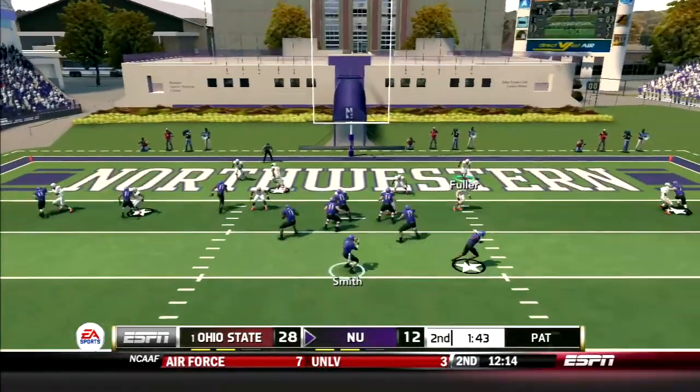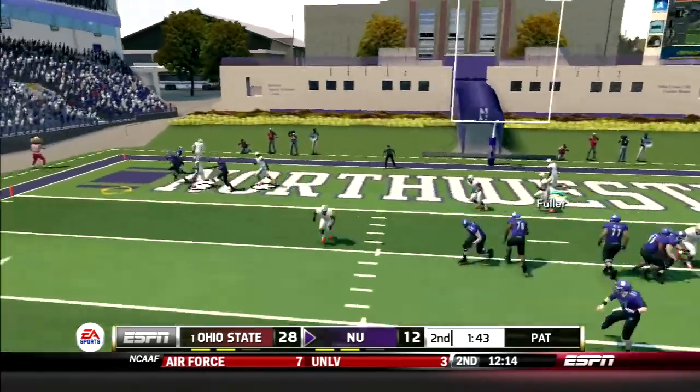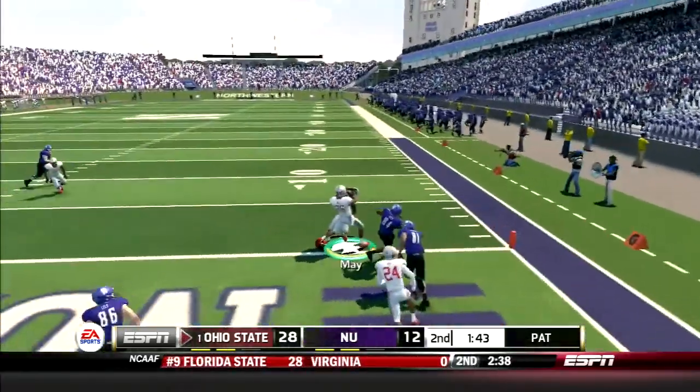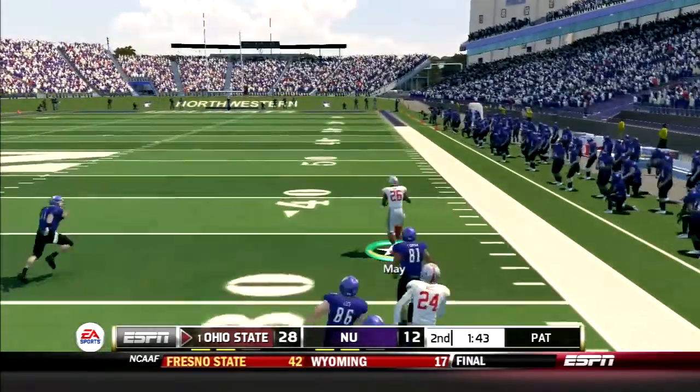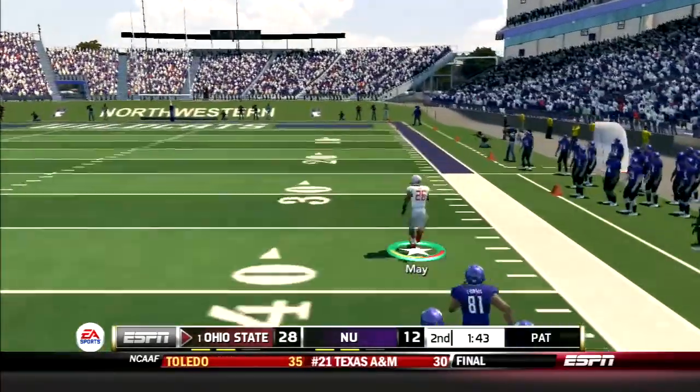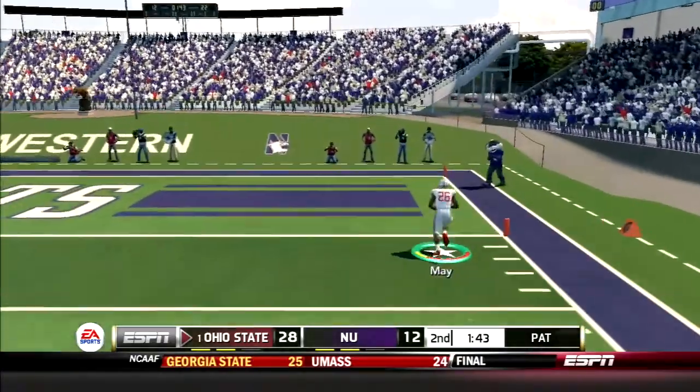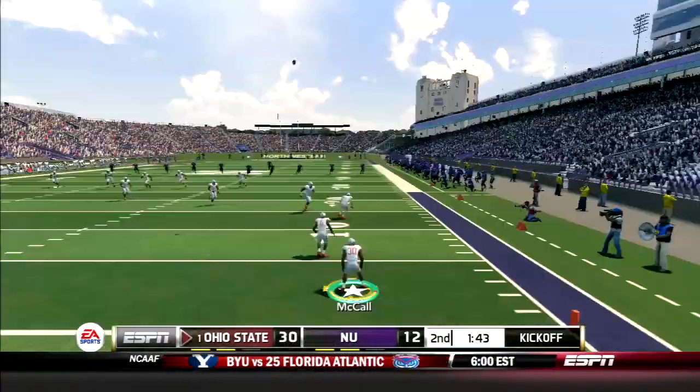They set up for a two-point conversion. Smith drops back and lobs it to the outside, but is picked off by Wes May, and he's bringing it out. Nobody is going to catch him. Tack two more points on the board for the Buckeyes. What a play by the junior safety.